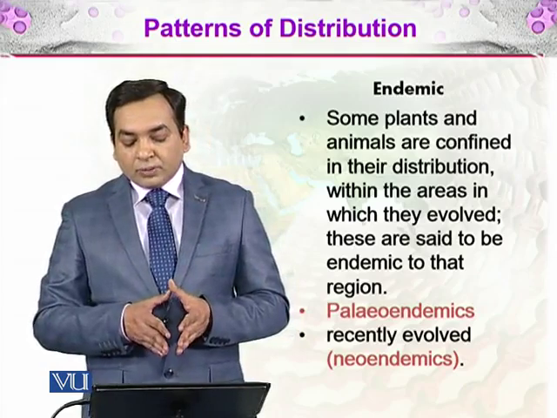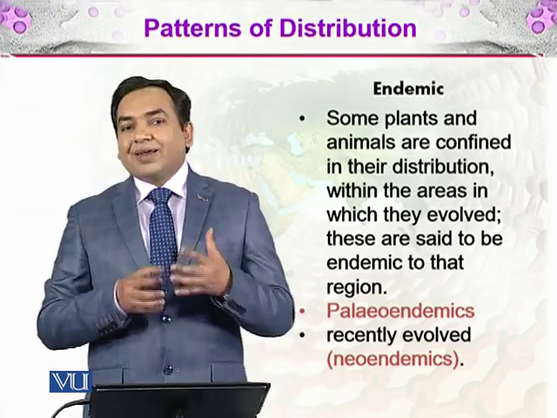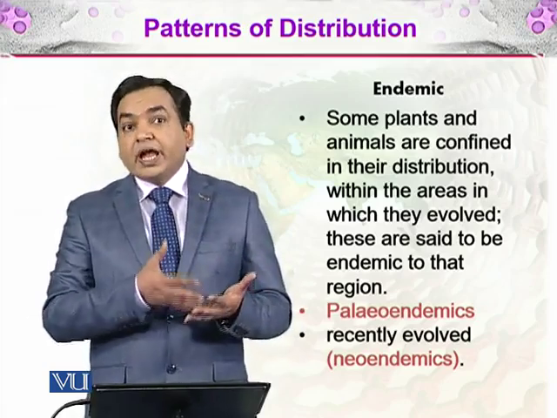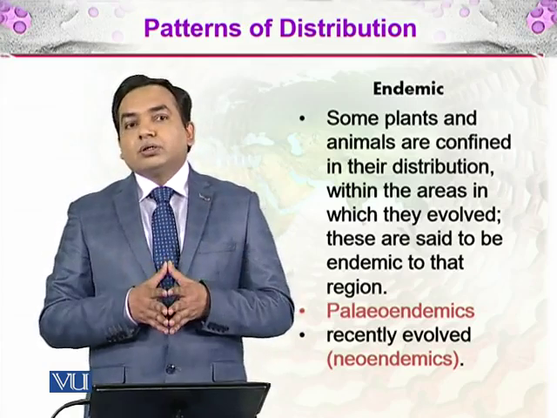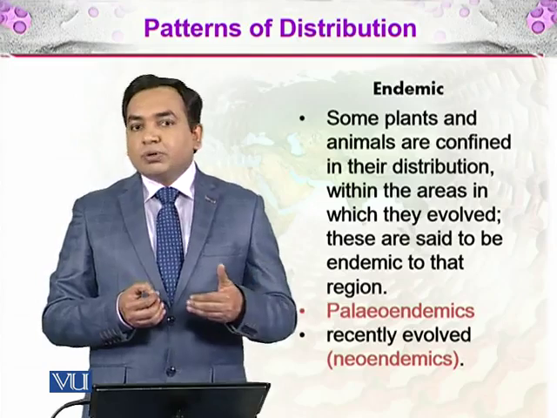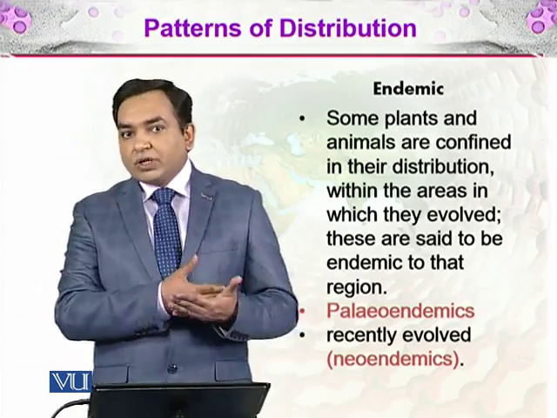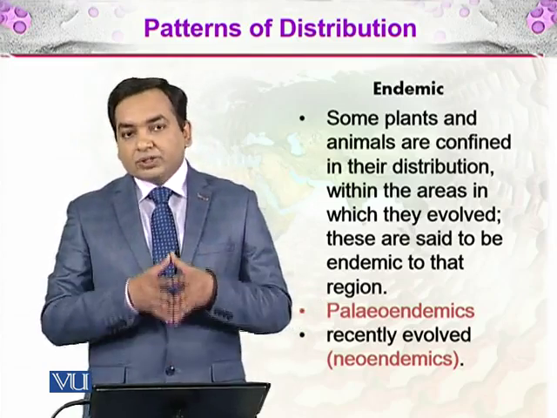So there are paleoendemics and neo-endemics. Paleoendemics means that an organism was there in ancient times, and now it lives there as well. For example, we take the example of koalas in New Zealand. They are native to that part of the land because they evolved there, and now they are still living there.